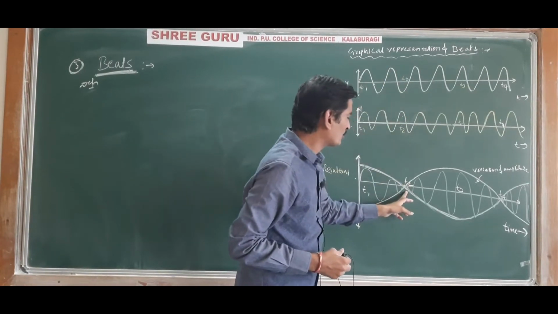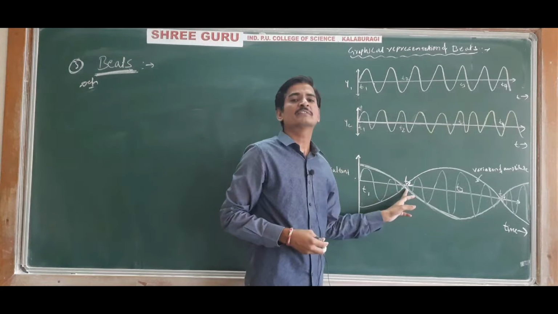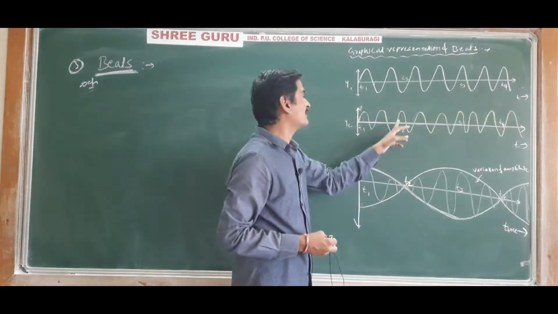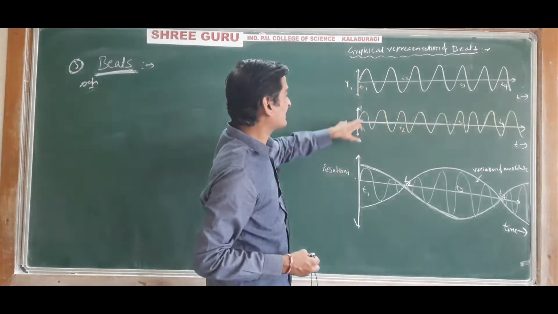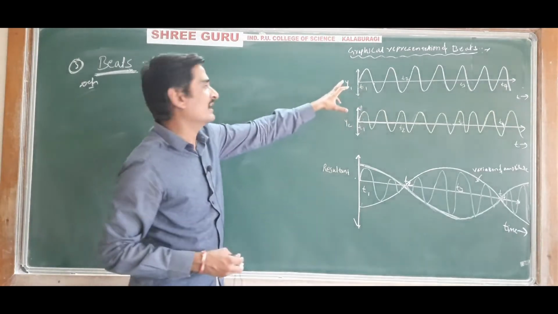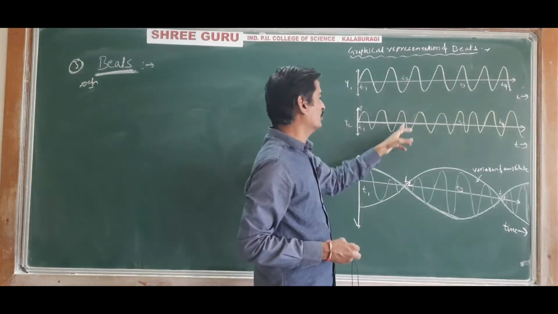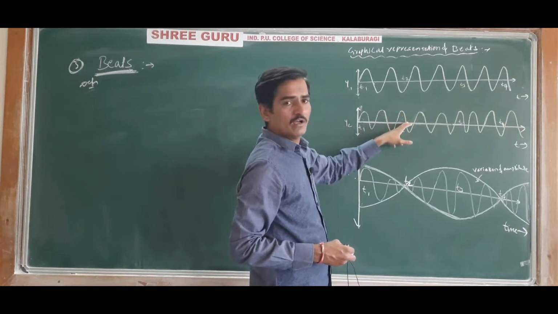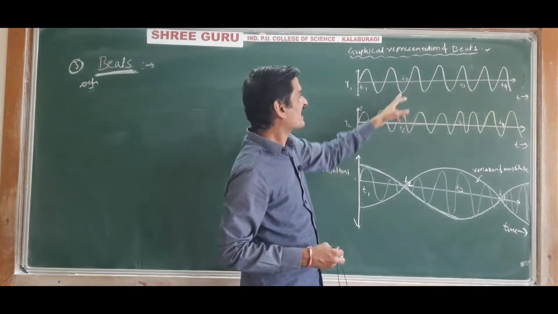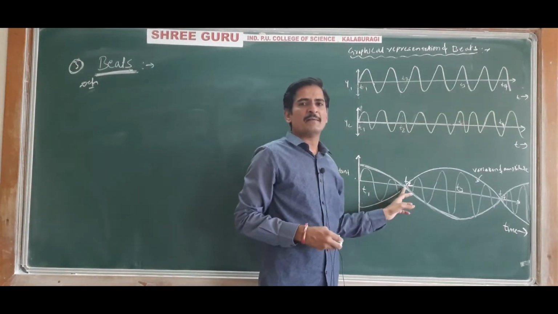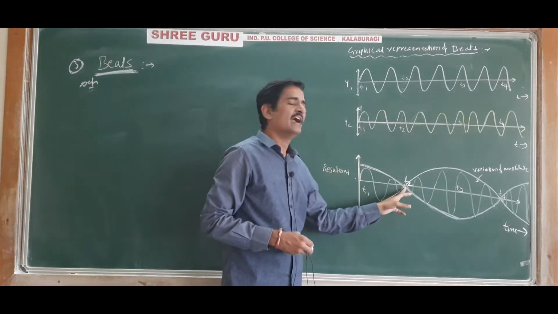Hence at t2, the amplitude of the resultant wave becomes minimum, whereas at t1 both waves are in phase, so maximum sound is heard. At t2, one is in the upward positive direction and the other in the negative direction, so they are out of phase and the intensity heard is minimum. Here a waxing is heard and here a waning is heard.